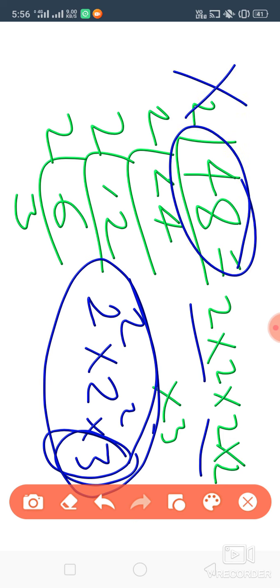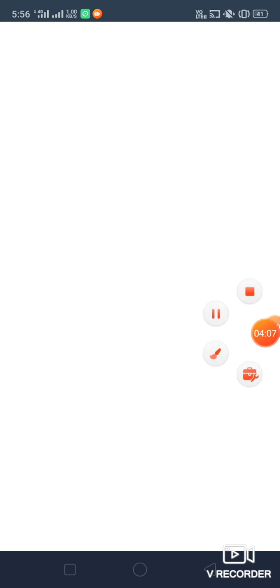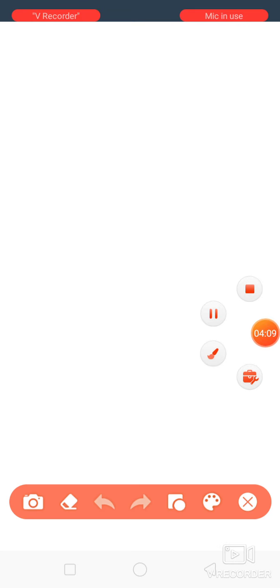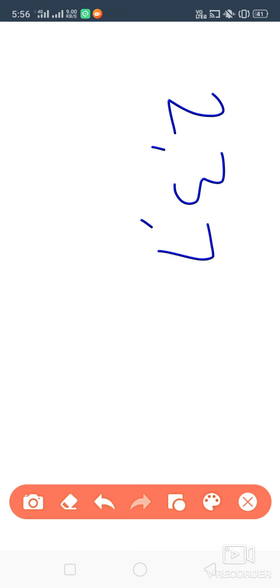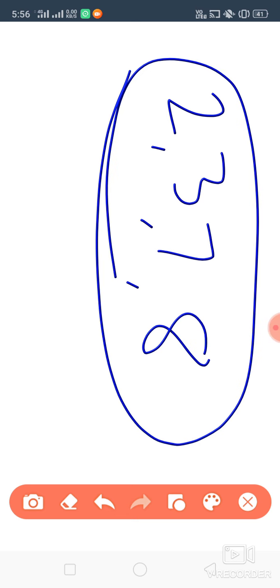So what have we seen? 48 is ending with 8, so this is not a perfect square. So for numbers ending with 2, 3, like this, you can check for 7 also. A number ending with 2, 3, 7 or 8: you can take any number which is ending with 2, 3, 7 or 8, and you can see that it is not a perfect square. Okay.